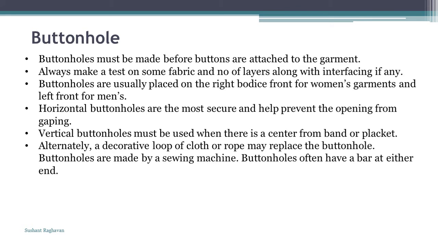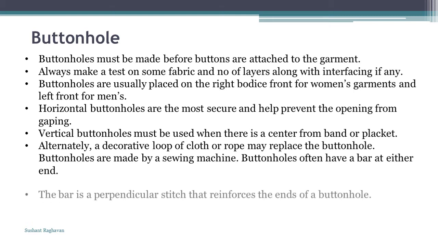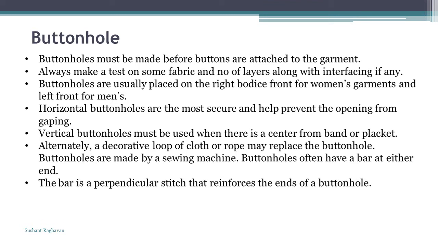Alternatively, a decorative loop of cloth or rope may replace the buttonhole. Buttonholes are made by a sewing machine. Buttonholes often have a bar at either end. The bar is a perpendicular stitch that reinforces the end of a buttonhole.